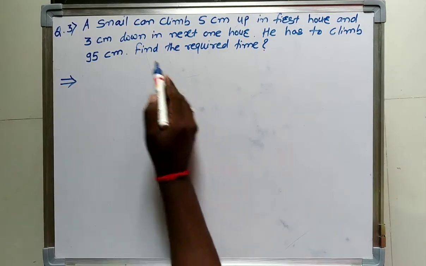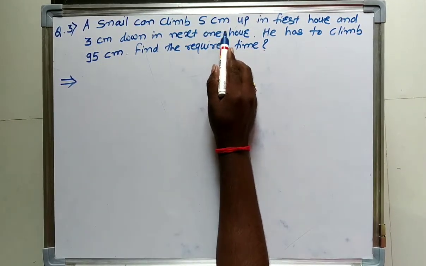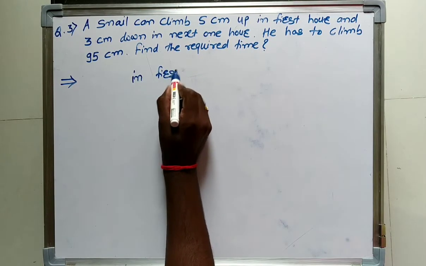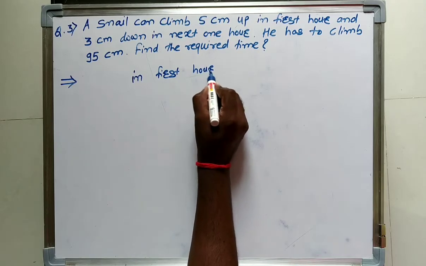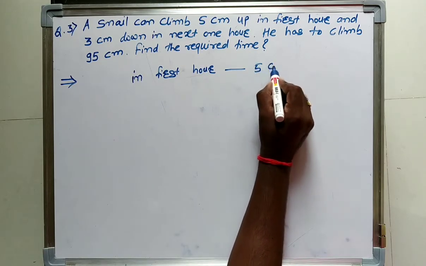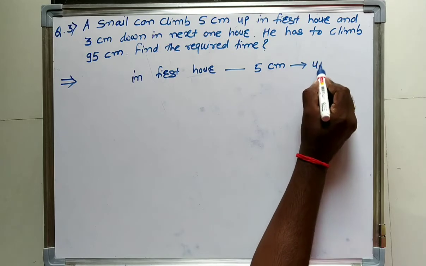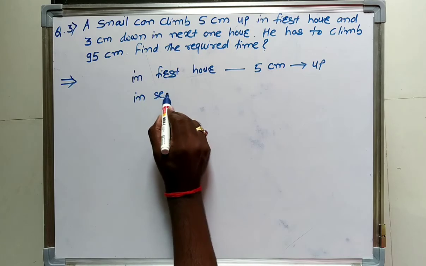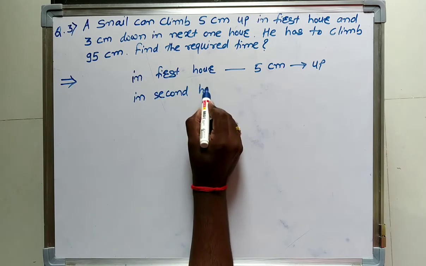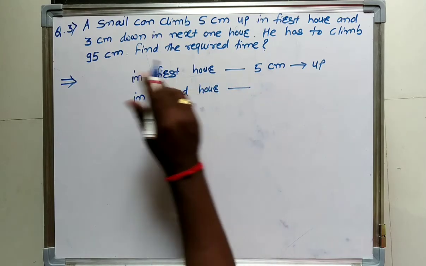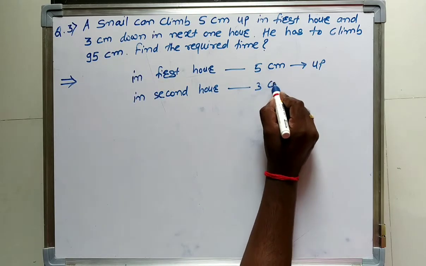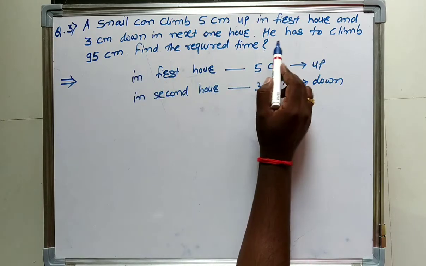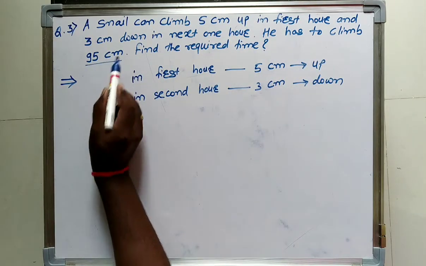Now question number 3. A snail can climb up 5 centimeters in the first hour. So we'll write, in the first hour he will climb 5 centimeters up. Now in the second hour he will climb 3 centimeters down, isn't it? Now he has to climb 95 centimeters.